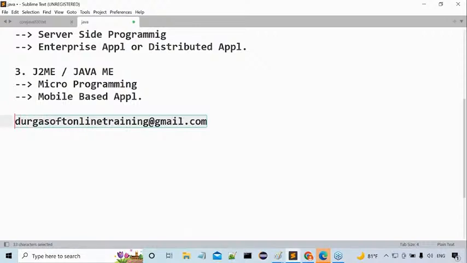Or else you can call 8885252627. This is a mobile number. You can call this number, our people will be in contact with you, and they will go over all the details you are expecting. Okay, so Durgasoft online training at gmail.com, or you can reach 8885252627.